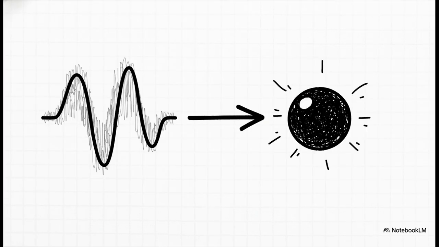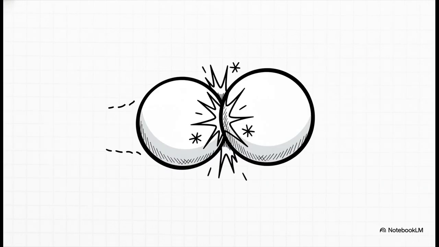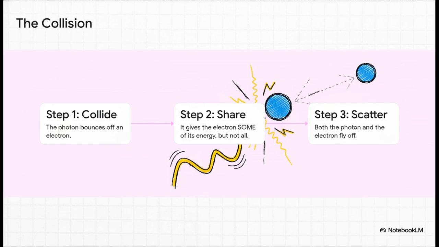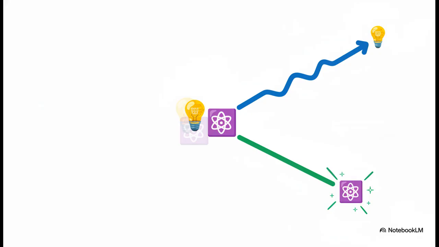Okay, so what happens if the photon has a bit more energy? Well, that brings us to fate number 2. This is called Compton scattering, and here, the photon acts more like a billiard ball. It smacks into an electron, but get this, this time it doesn't disappear. Instead, it's more like a trade. It just gives the electron some of its energy. So after the collision, both the photon and the electron scatter off in different directions. The photon actually survives this one. It just carries on with a little less energy than before.